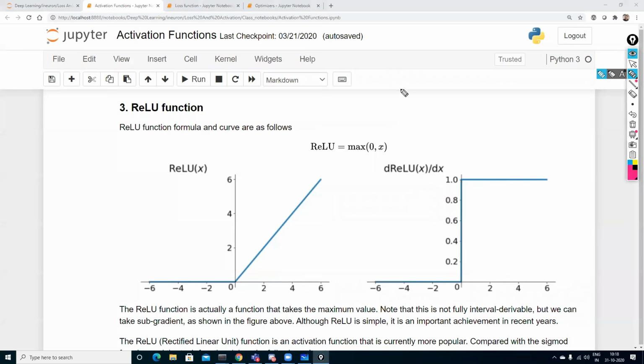Now remember, when I try to find the derivative with respect to x, the derivative of x with respect to x is what? 1 only, right? So whenever the x value is greater than 0, all the derivatives will be 1.